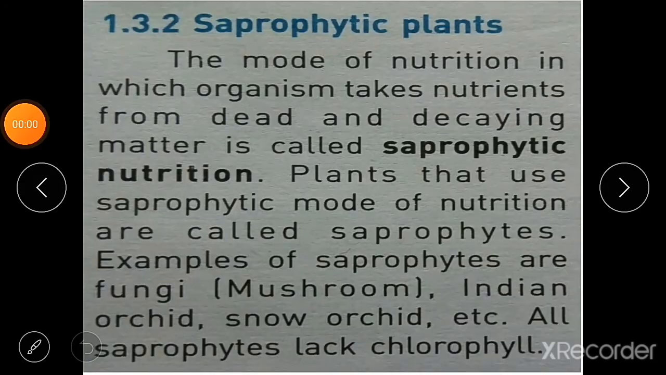This is also a parasitic plant, and its name is broomrape. The second type of heterotrophic nutrition is saprophytic nutrition. The mode of nutrition in which an organism takes nutrients from dead and decaying matter is called saprophytic nutrition.